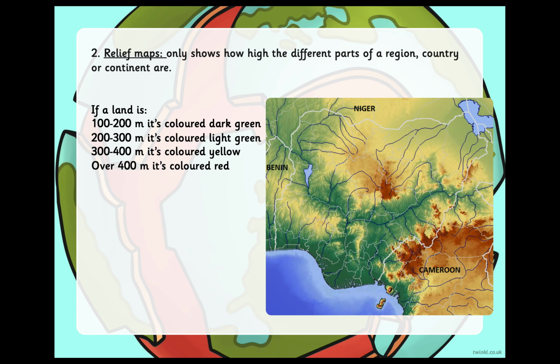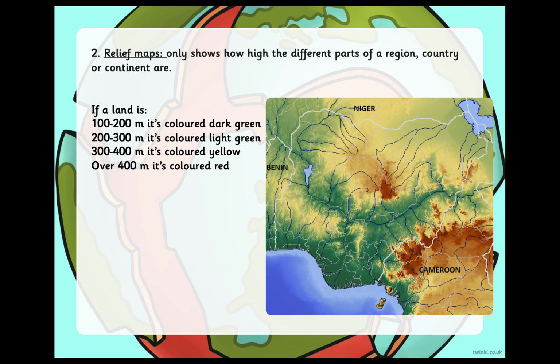So if it's very low, we know from the previous lesson that a mountain is basically a highland that's more than 300 meters. Okay, so a relief map really colors even the bottom of the mountain. So if it's dark green, then it's 100 to 200 meters.